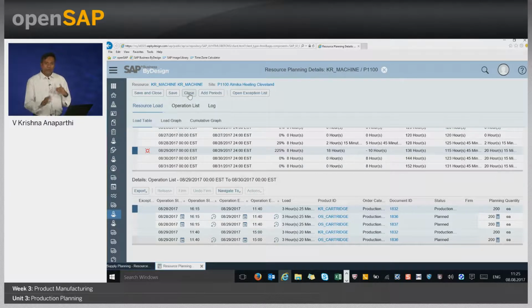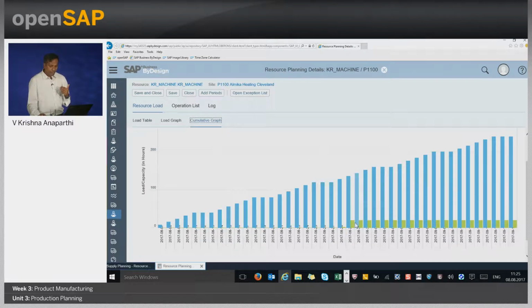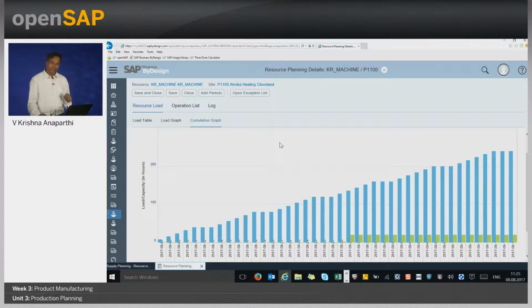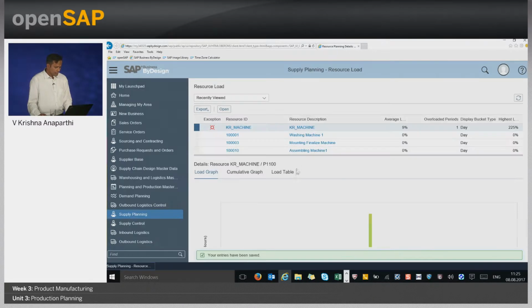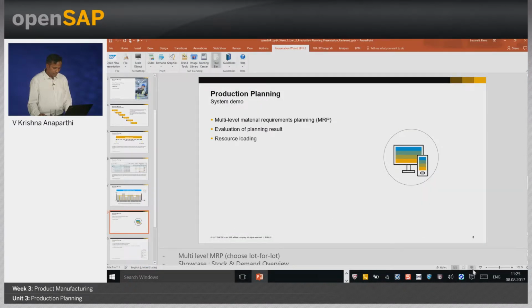We will see how to avoid this overload in one of the upcoming units. So, for now, let us understand that as a part of the resource loading, the user will have a view of whether the resource is overloaded or not, and in the cumulative graph, he will also have an understanding that I have enough capacity by cumulating the available capacity into the future time buckets. So, with that I can manage my load with the future available capacities. How to use load leveling, we will discuss in one of the upcoming units. So, with that we will complete the demo and we will get back to our slide decks, okay.